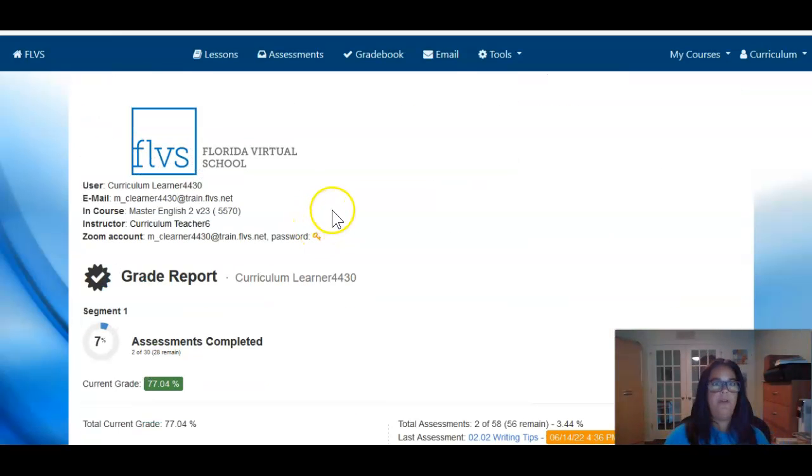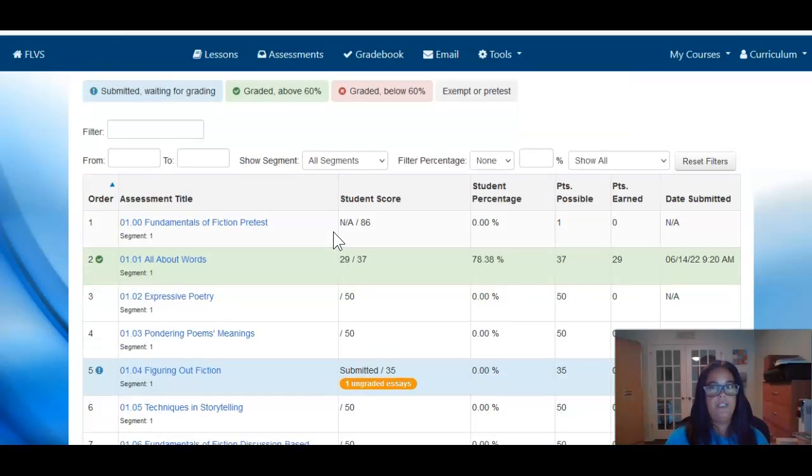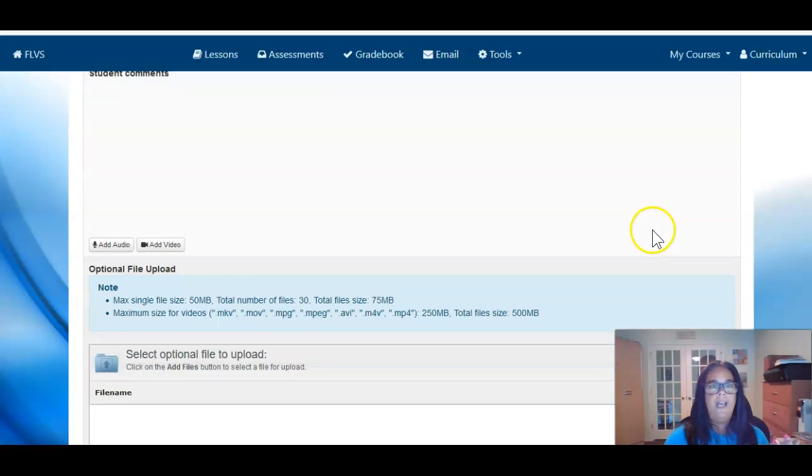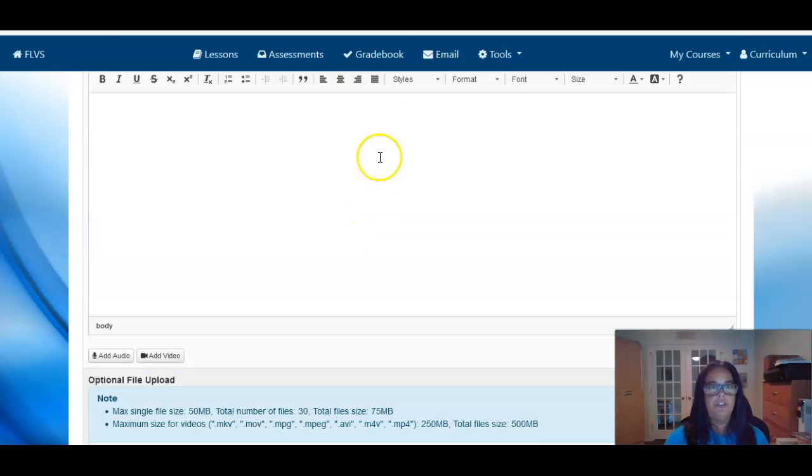Now, speaking of the gradebook, this is where you will really do all of your assignments. Even when you need to do your written assignments and hand them in, you'll go ahead and do that through the gradebook. So once you have, for example, 102 will be your first written assignment. Once you have that done, you'll come to your gradebook and you will click on 102. And then you'll go ahead and you'll either paste your work into your student comment box or attach your file, and then you'll be able to submit it.